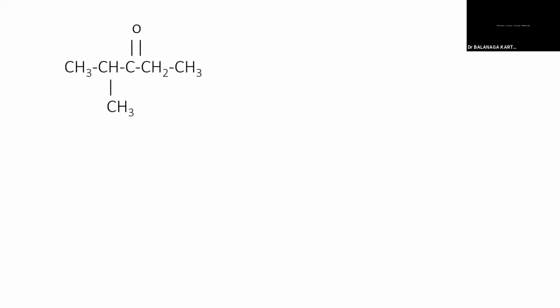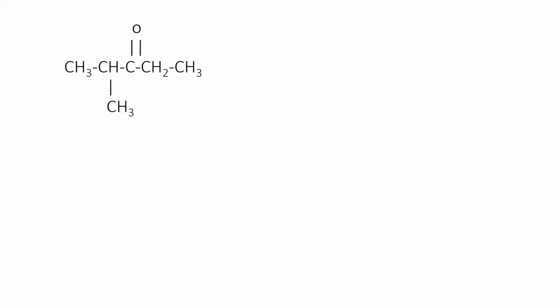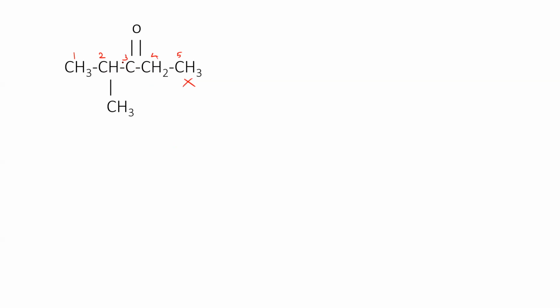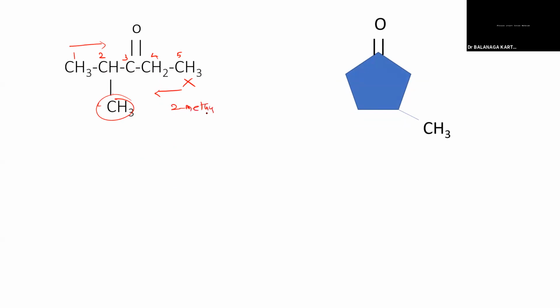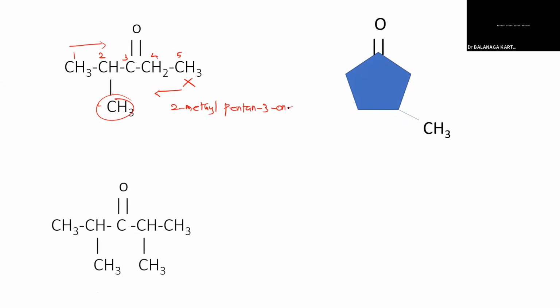How can we name this? 2-methylpentan-3-one. Very good. So we have to start numbering from here, 1, 2, 3, 4, 5, and not from the other side. Why? Because the ketone gets the third position whichever way I number, but numbering from here the methyl gets the fourth position, whereas starting from here it gets the second position. So it is 2-methylpentan-3-one. Am I right?